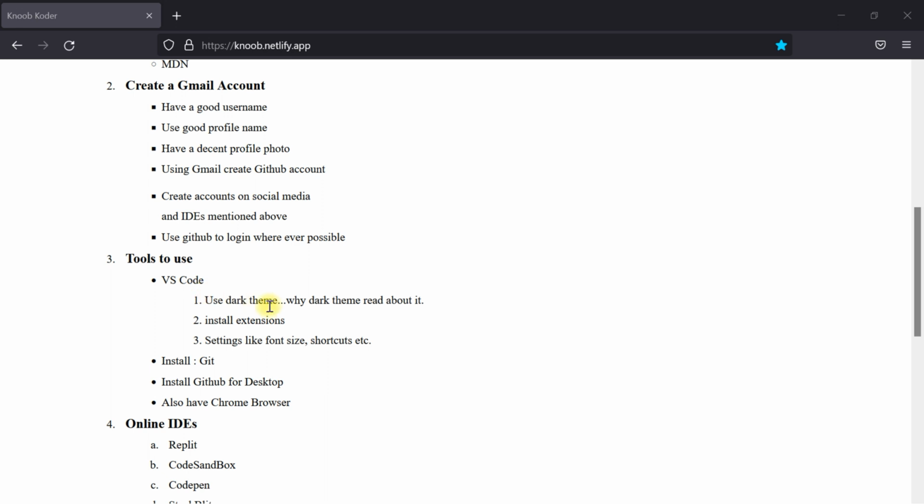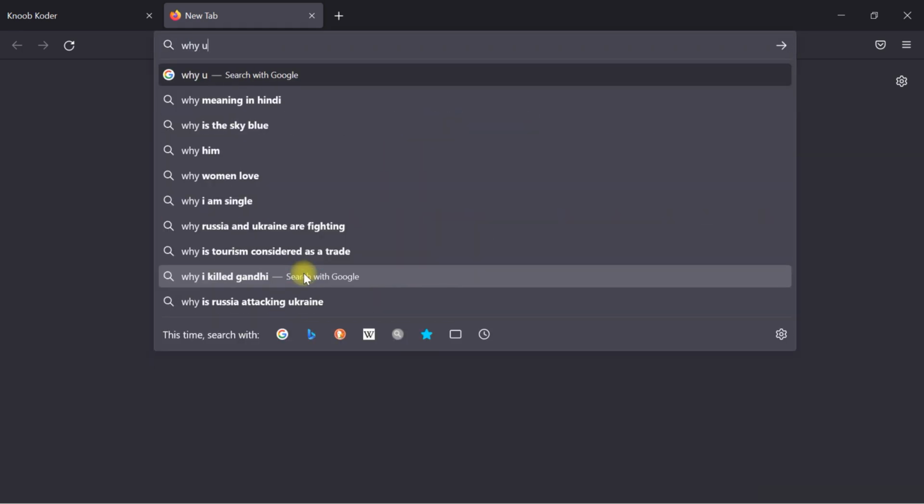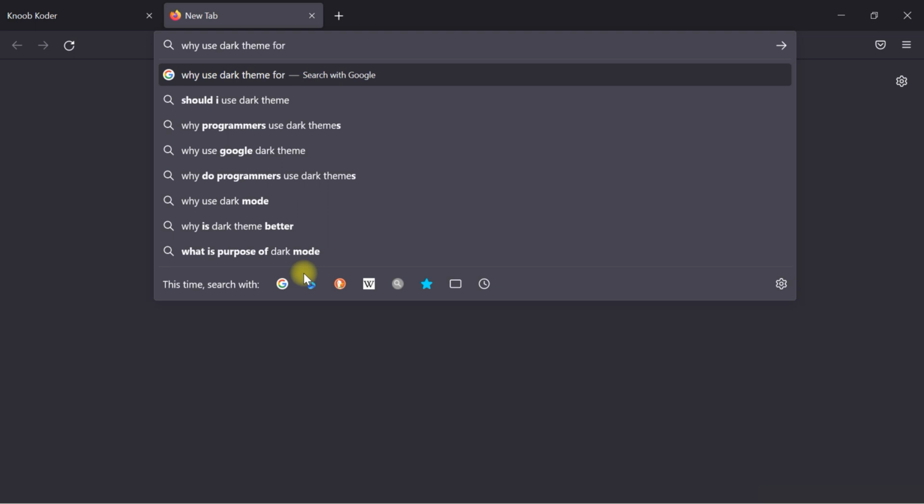And in VS Code, being developers we'll be sitting for hours and hours, spending time. That is why we'll make use of the dark theme. Why will we make use of the dark theme? You can read about it, you can Google it. Or let us just Google it. Why use dark theme for VS Code?